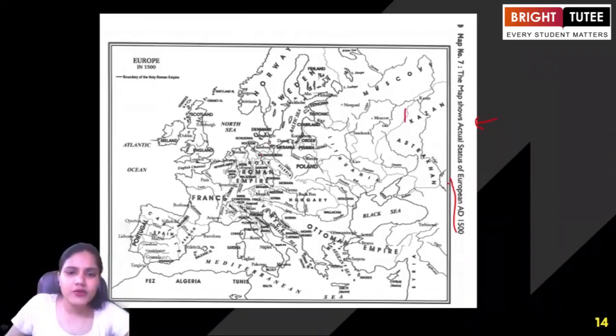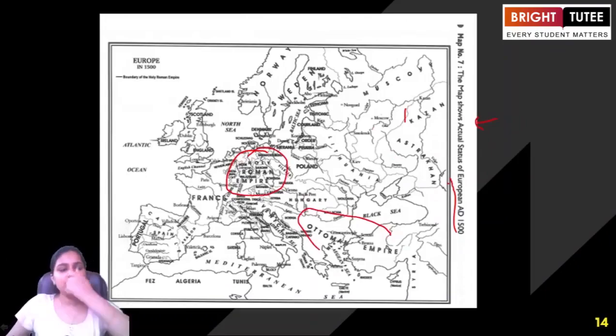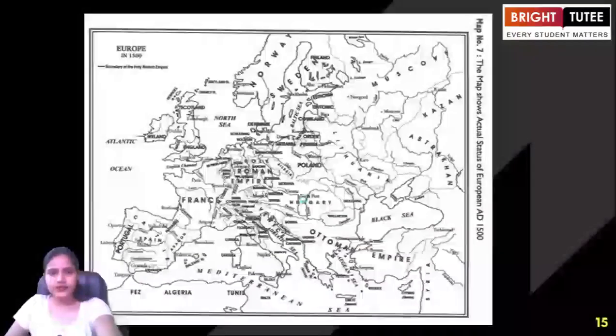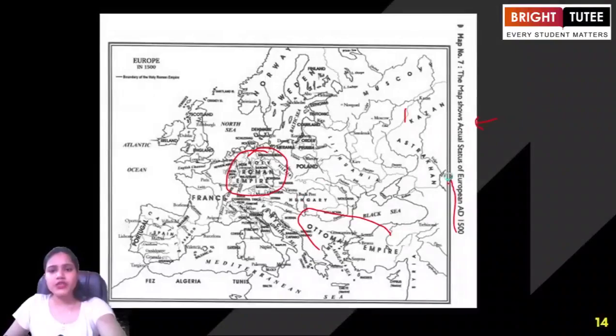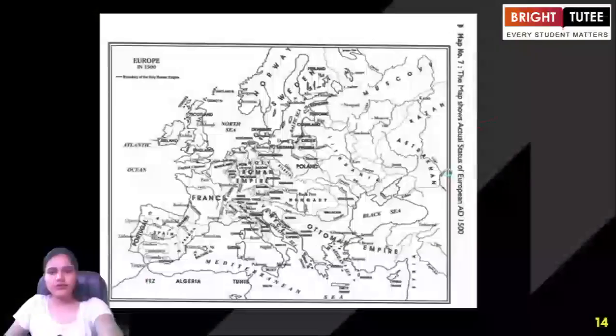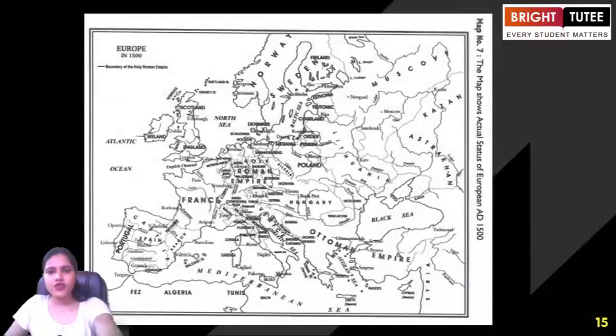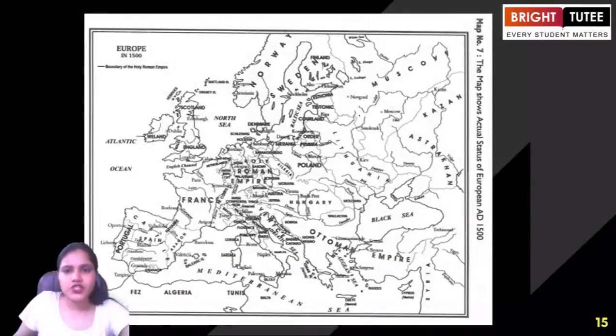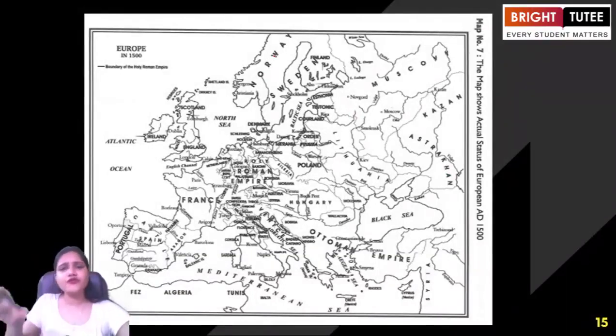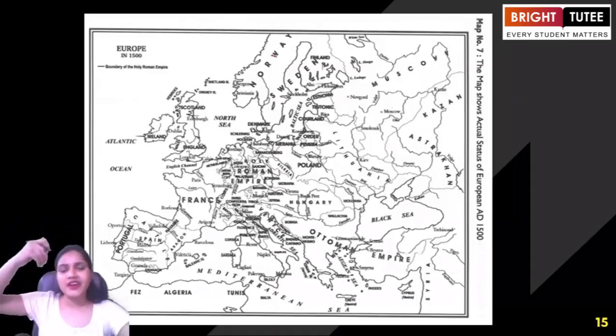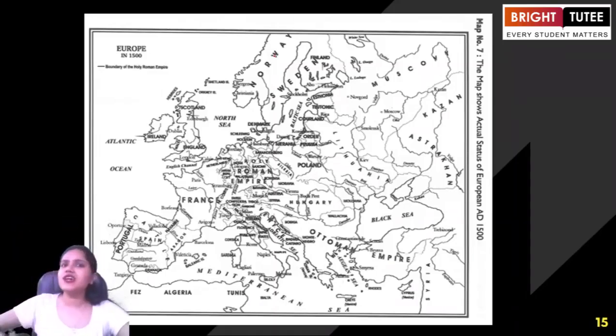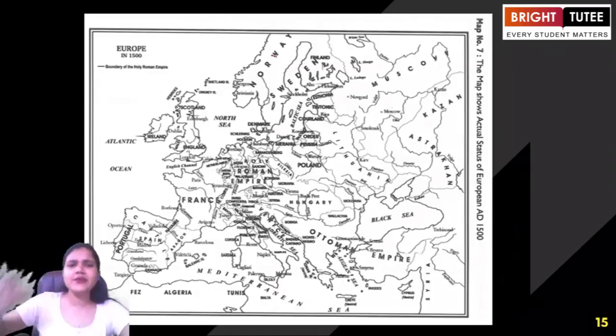So you already have learned about the Holy Roman Empire, right? You have learned about the Byzantine Empire. Now this is the Ottoman Empire that we are talking about. So here, when we are talking about the actual status of Europe, let's enlarge the image in order to understand. If you look at the present day map of Europe, you will find a lot of differences. You'll find different countries that were not existing before in the AD period. You will find different small regions that were not existing before, or the names might have been changed.